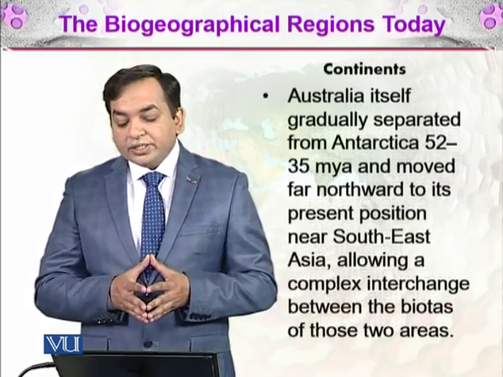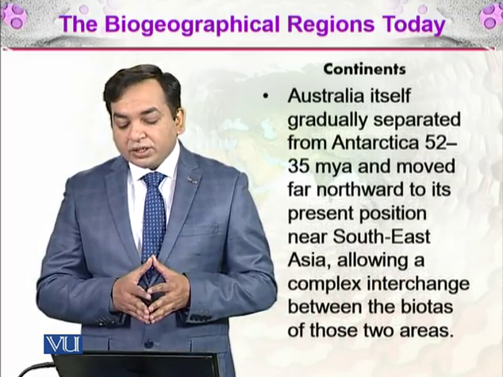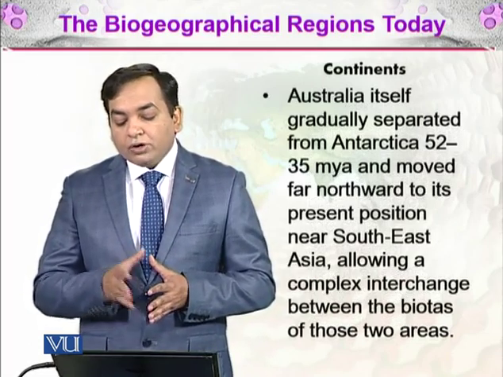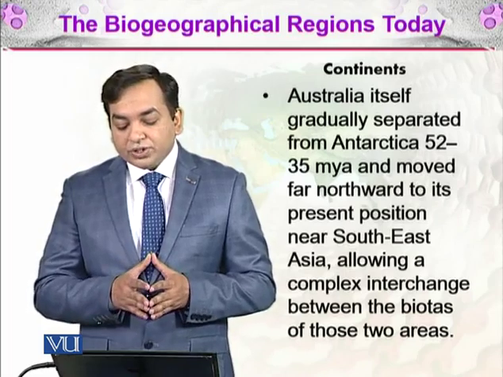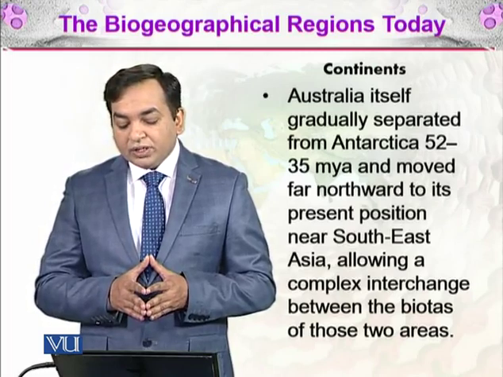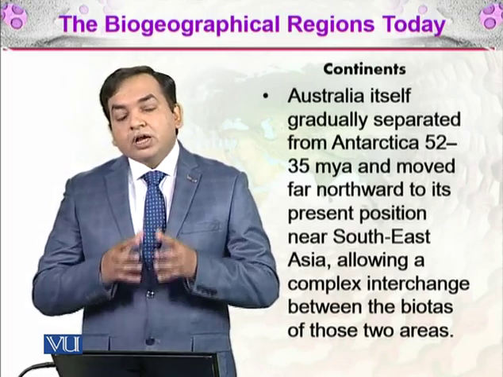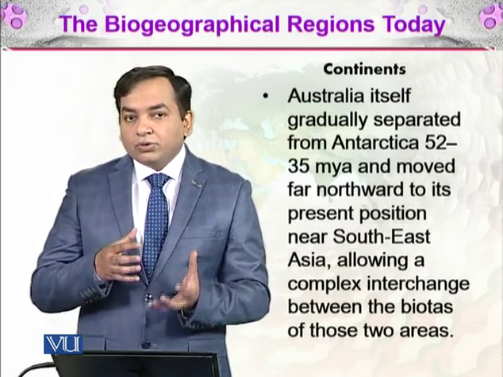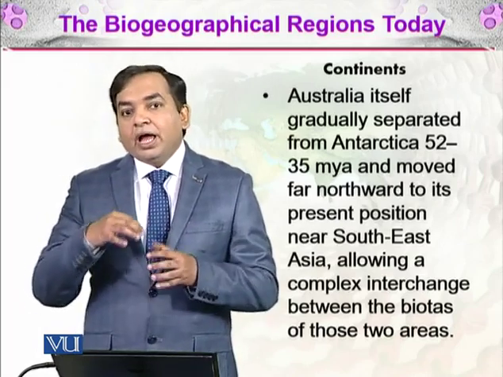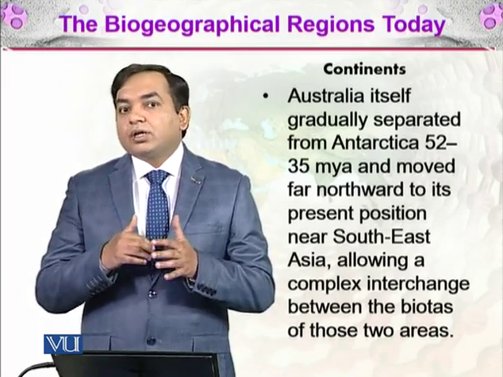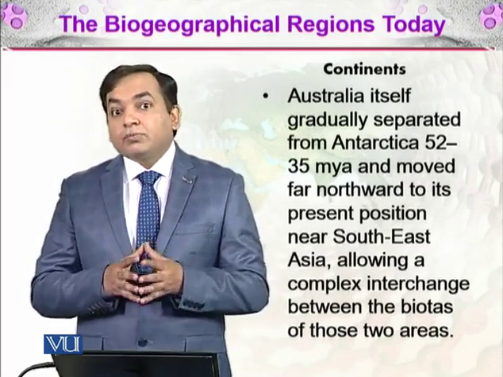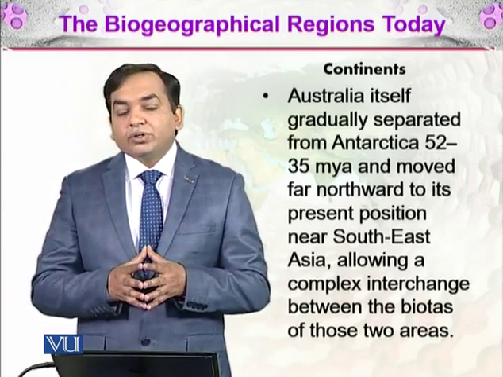Australia itself gradually separated from Antarctica 52 to 35 million years ago and moved far northward towards its present position near Southeast Asia, allowing a complex interchange between the biotas of the two areas. Antarctica was towards the pole, and Australia gradually came up and became hotter, and as it separated from Antarctica, Antarctica became colder, which we will be discussing in a further topic.